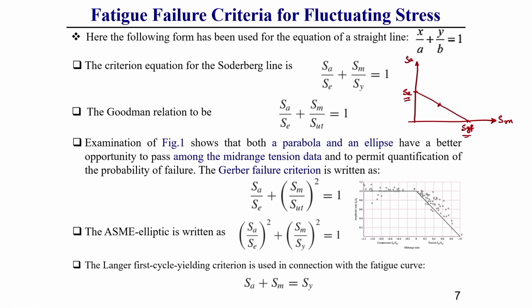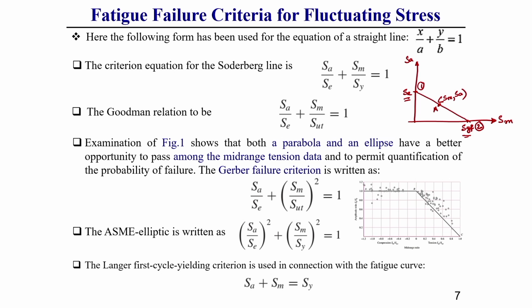Let us take a point A, which lies over this line between S endurance and S yield, with SM on the horizontal axis and S amplitude on the vertical. This is our point 1, this is our point 2, and A is the point. Based on this we want to write the equation.